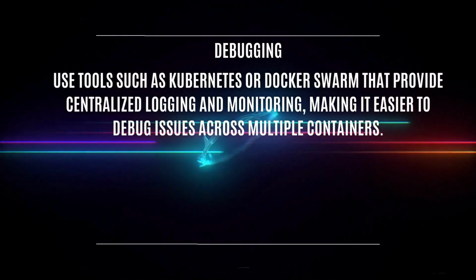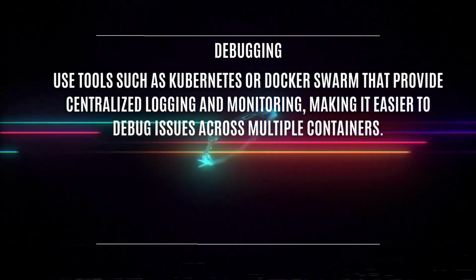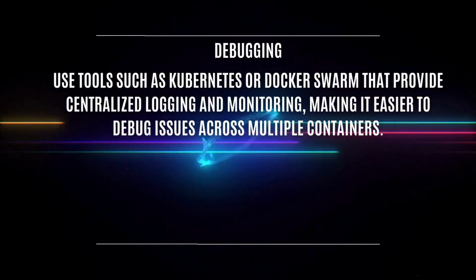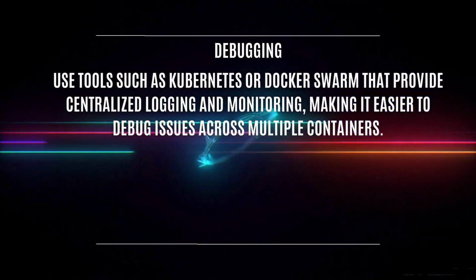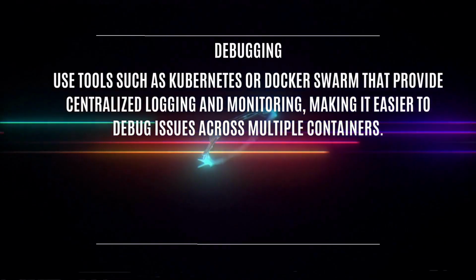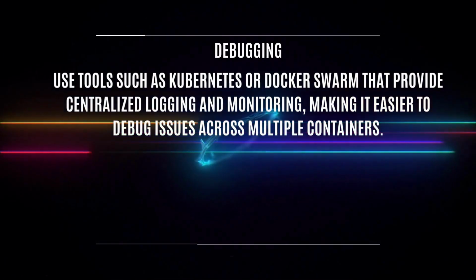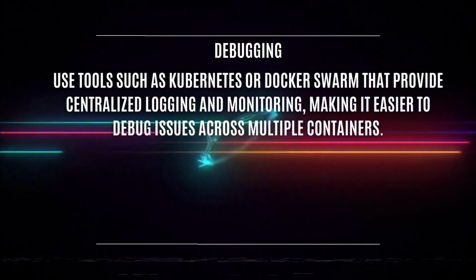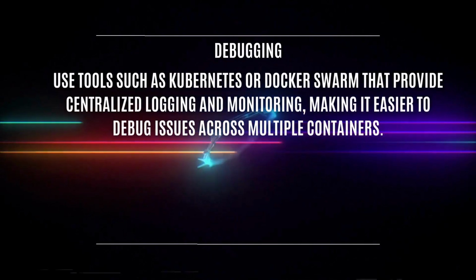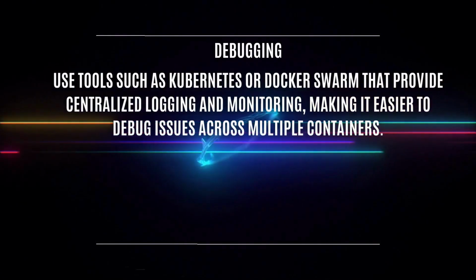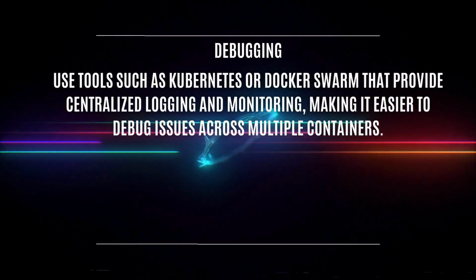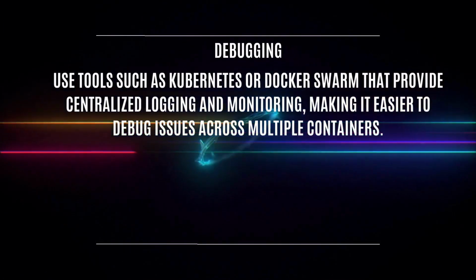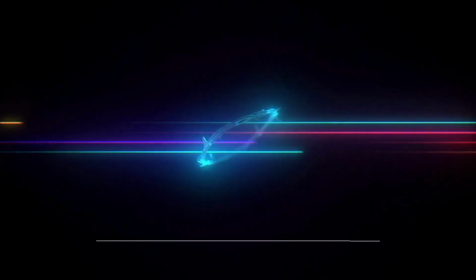Debugging. Okay, debugging. Debugging a Docker container can be a challenge, especially when issues arise in multiple containers in a distributed environment. Okay, fine. We can use tools such as Docker Swarm and Kubernetes that provide a centralized logging and monitoring environment, making it easier to debug an issue across multiple containers. On top of that, you can use a lot of open source tools like the ELK Stack, basically Kibana, and some other log monitoring tools such as Splunk, and all those things you can leverage.